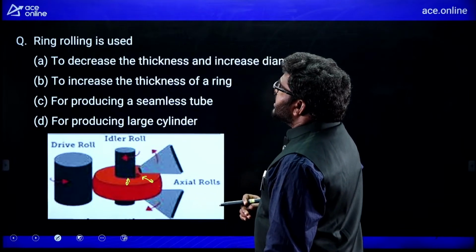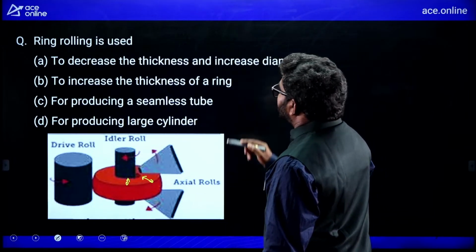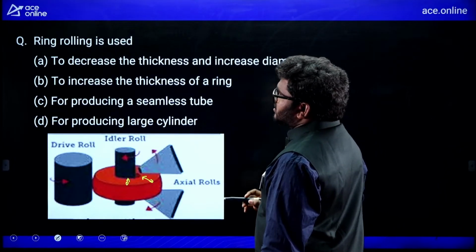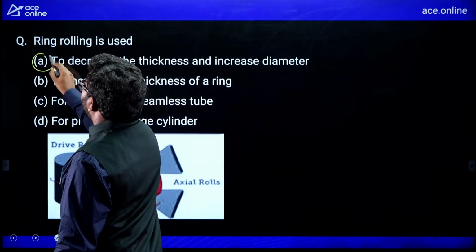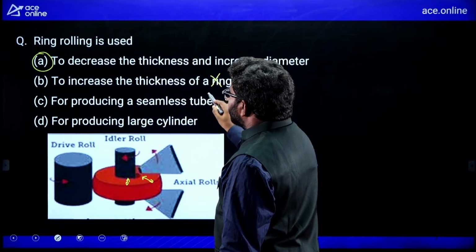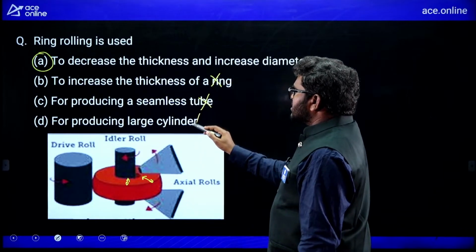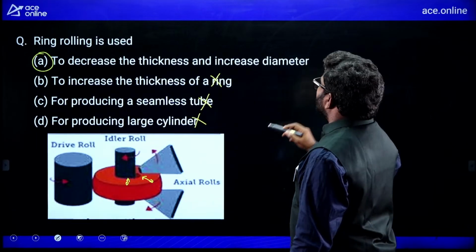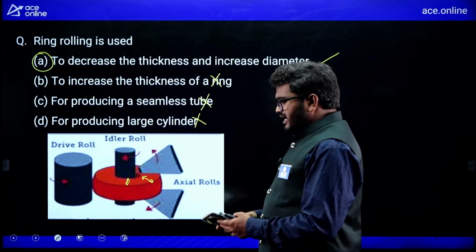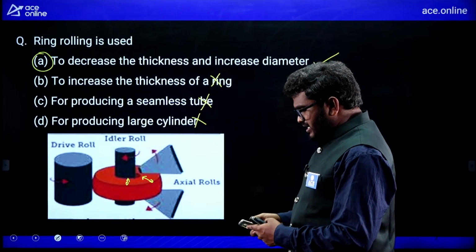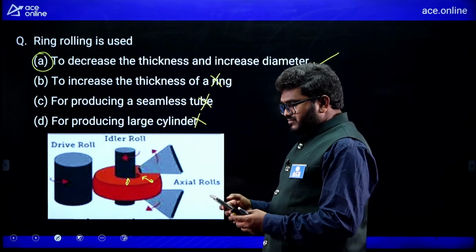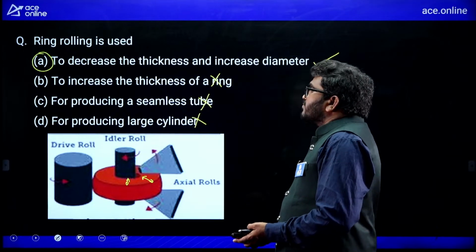So, ring rolling is used to decrease the thickness and increase diameter. So remember, A is the correct option. B is not correct because to increase the thickness is not correct. For producing a seamless tubes is not correct. For producing large cylinder is not correct. So ring rolling is used to decrease the thickness and increase the diameter.